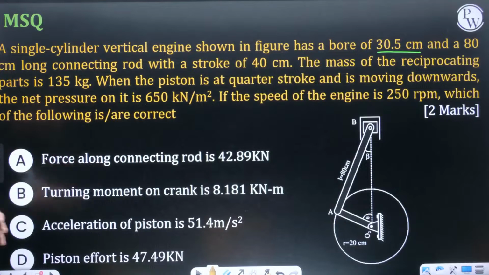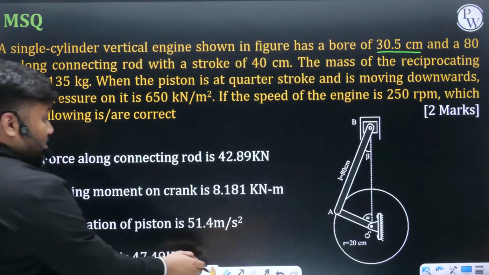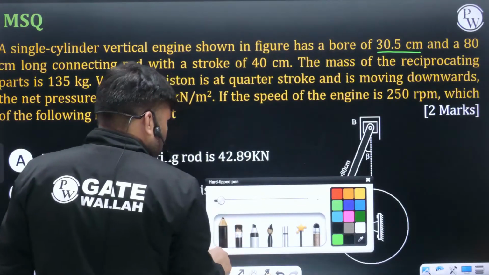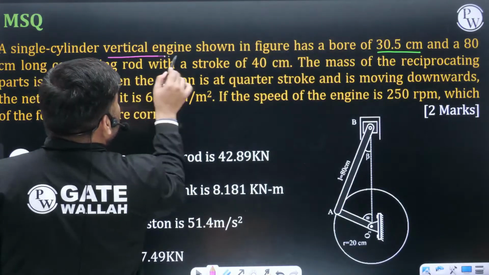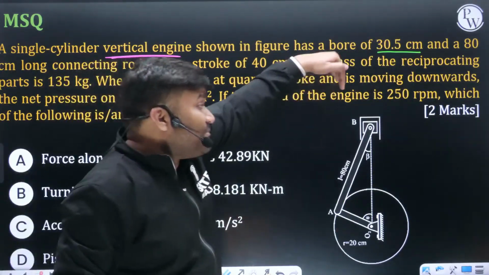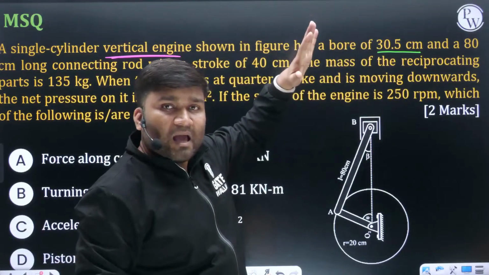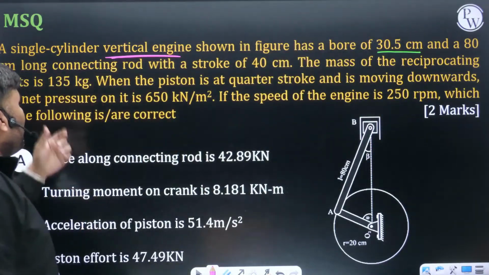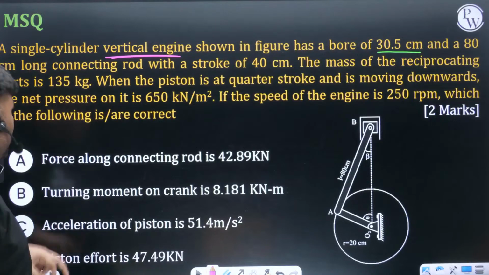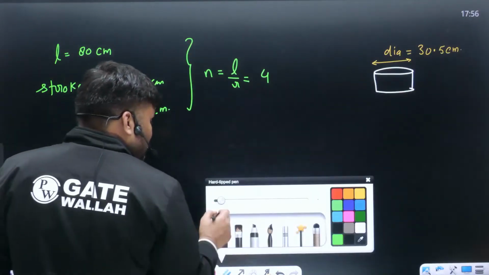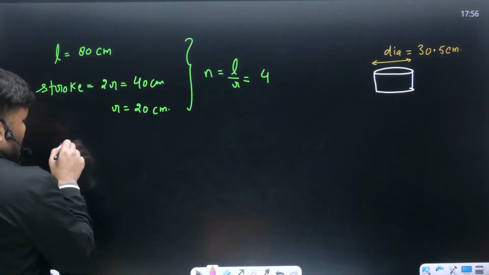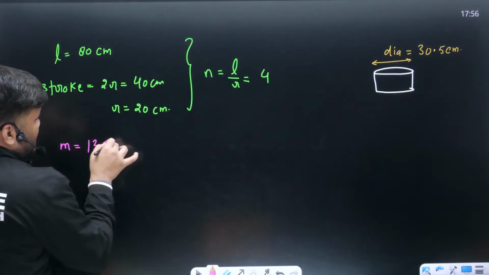Mass of reciprocating. अच्छा, एक और चीज very important. They are talking about vertical engine. It means mg is going to be considered here. Mg will be considered here. Mass of the reciprocating part is given as 135 kg. So mass, let me write, 135 kg.